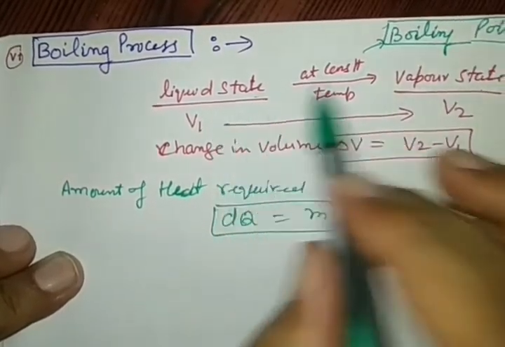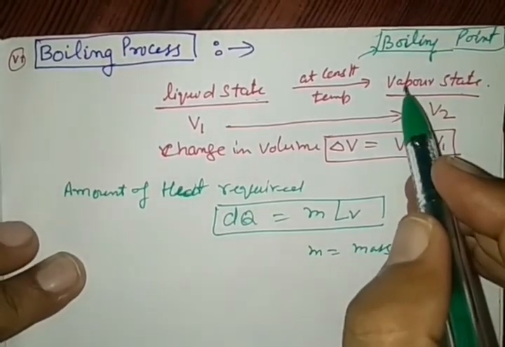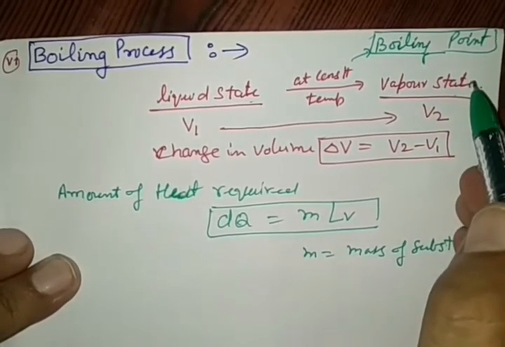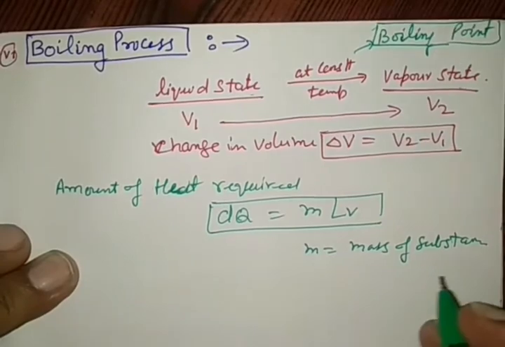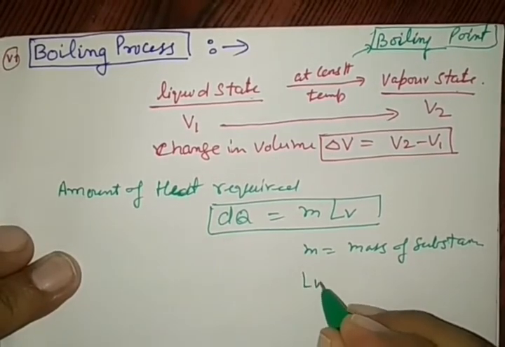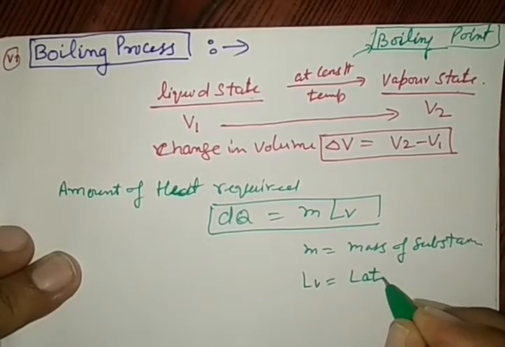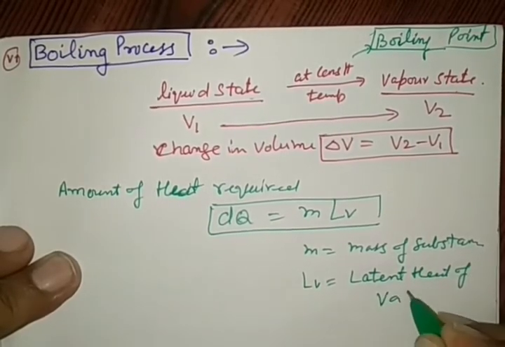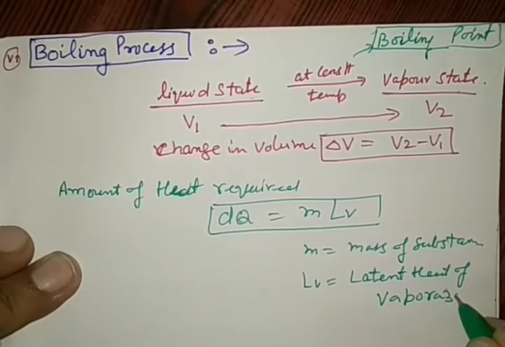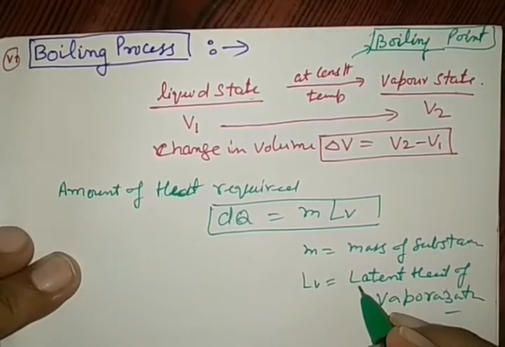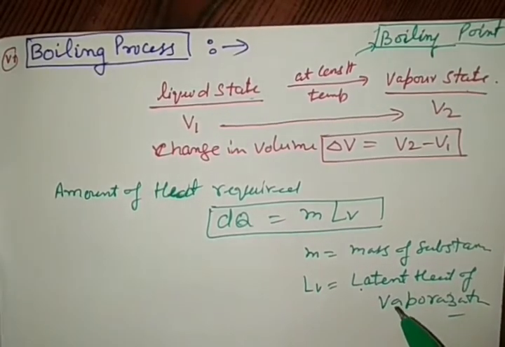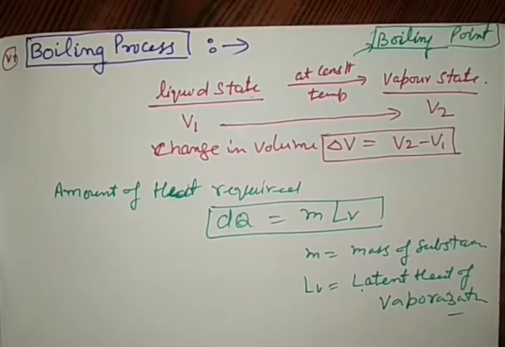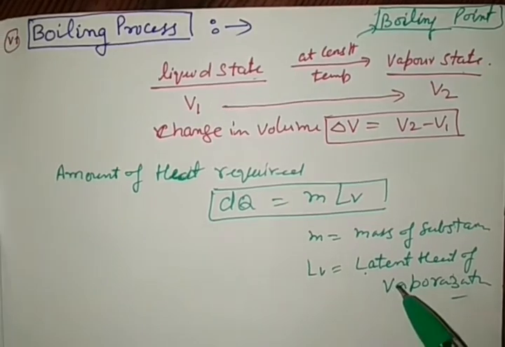If whole liquid is converted into vapor, or really mass of vapor, how much is converted, right? Mass of substance, and LV is latent heat of vaporization. What is this? Amount of heat required to change from liquid state to vapor state.